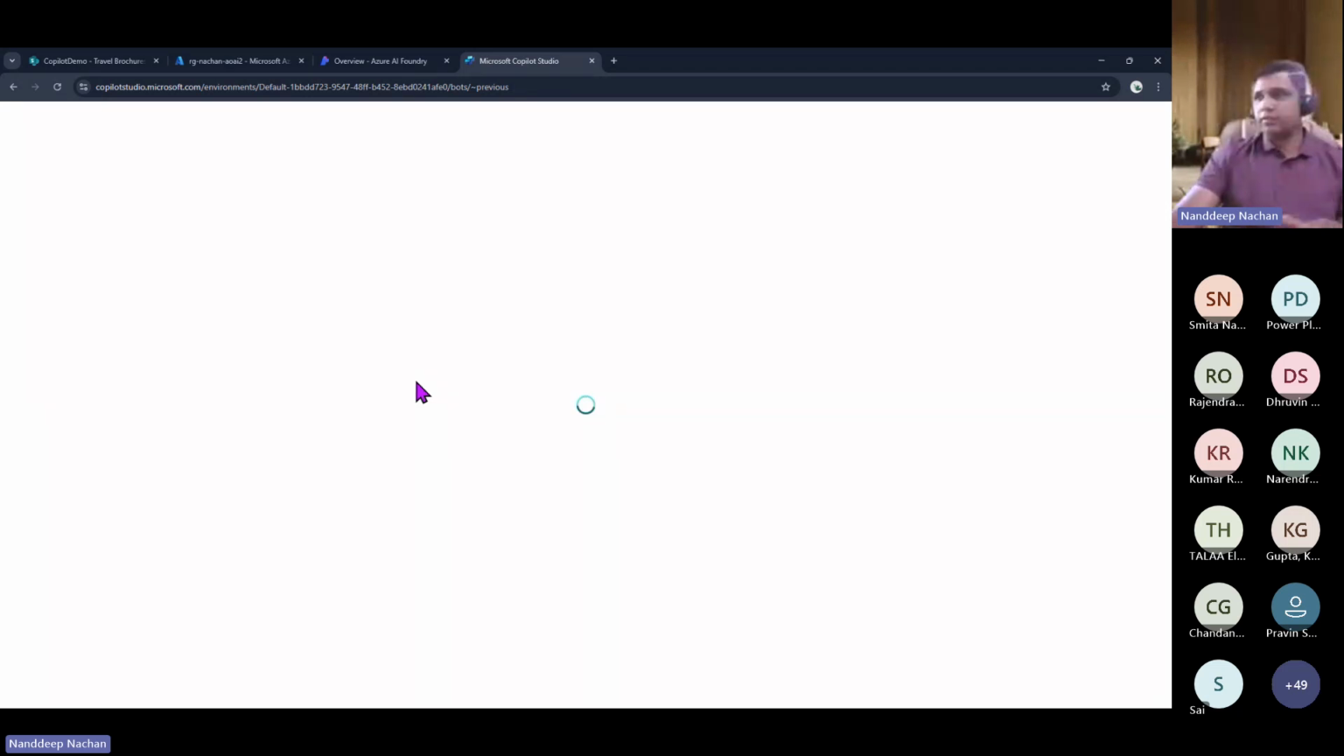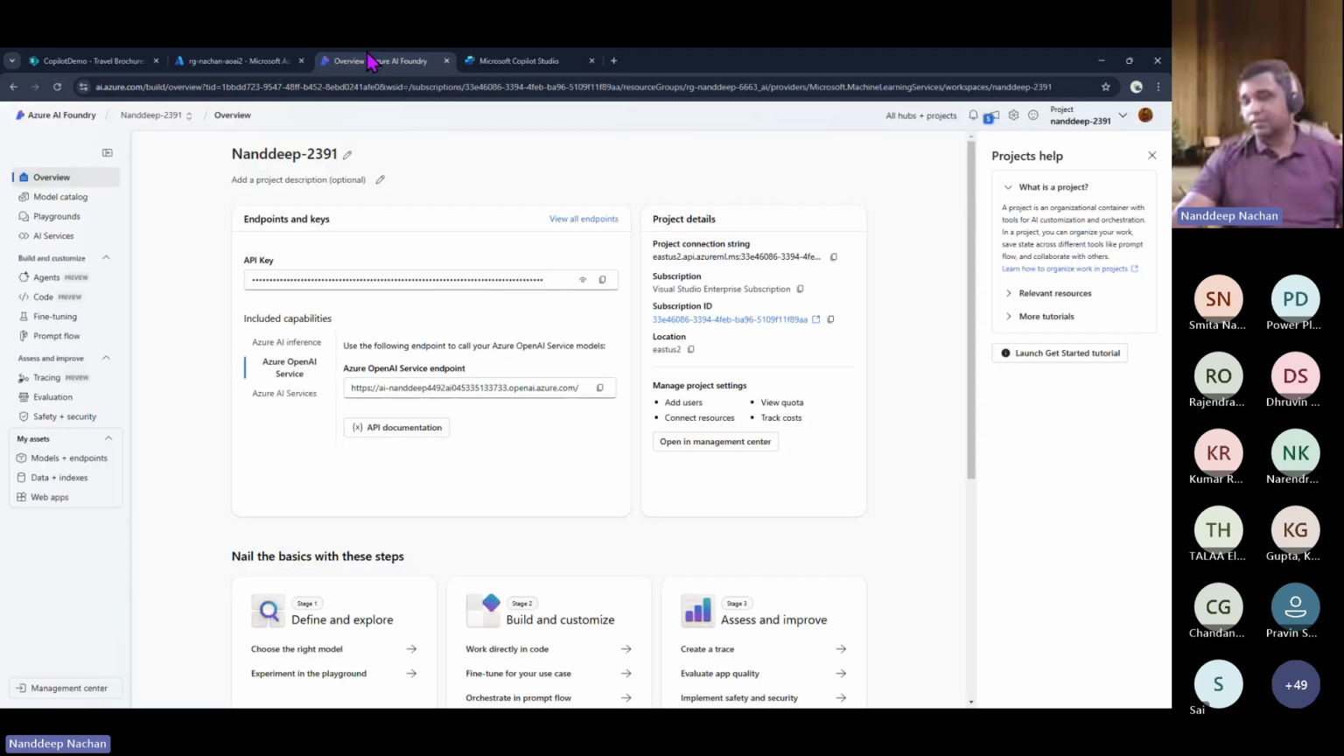Probably this is one of the differences that you can see whenever you're creating agents using Copilot Studio. They take a bit of time, but if you do those with AI Foundry, that is another interface, those get created very quickly.